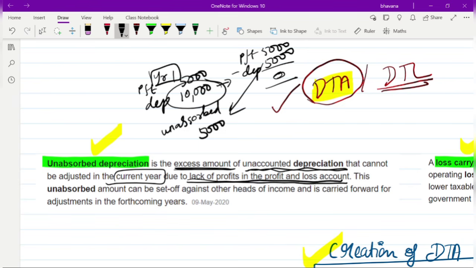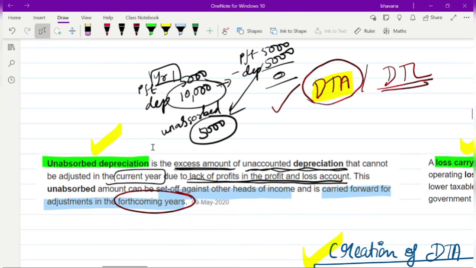So when you have this unaccounted depreciation, you are allowed to set it off against other head of income and it can be carried forward for adjustment in the forthcoming years. That means in the coming years, whenever you have profit, you can adjust the depreciation at that time.